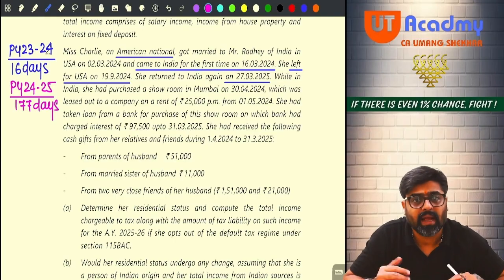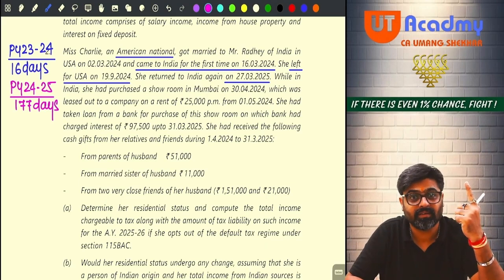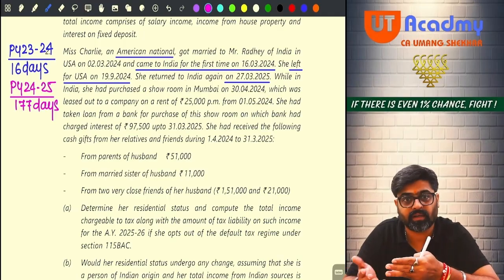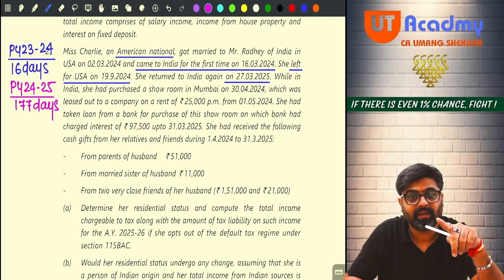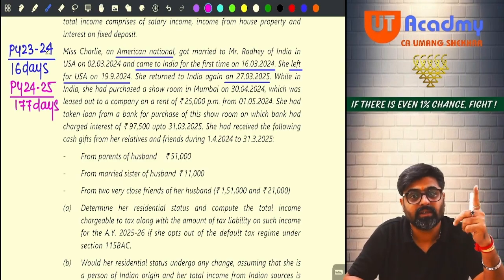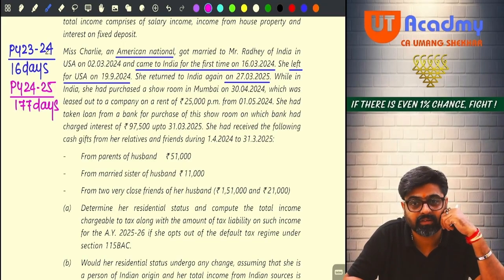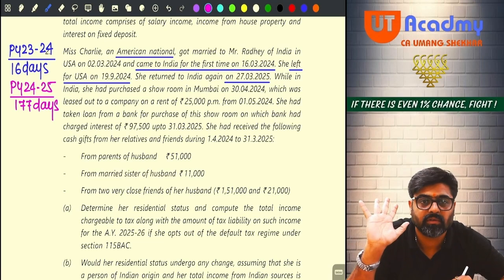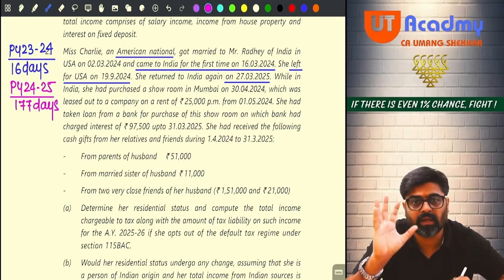Getting my point? And if she cannot be covered by third exception, she might be covered by special case. Do you remember special case? Indian citizen, person of Indian origin coming to India for the purpose of visit, but total income is more than 15 lakhs. Yes or no? Then she will not be covered by exception number 3. She will be covered by special case. And in special case, basic condition B will also be applicable, but 120 days will be checked instead of 60 days. So she is not covered by any of the 3 exceptions and also not covered by special case. Her case is a normal case.